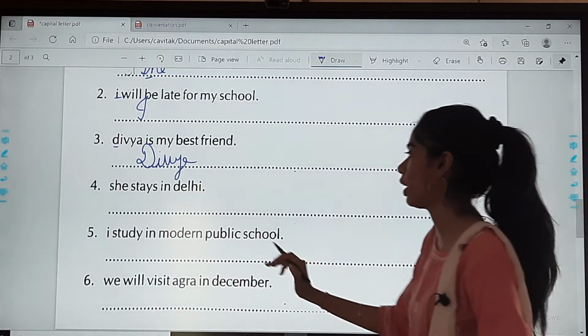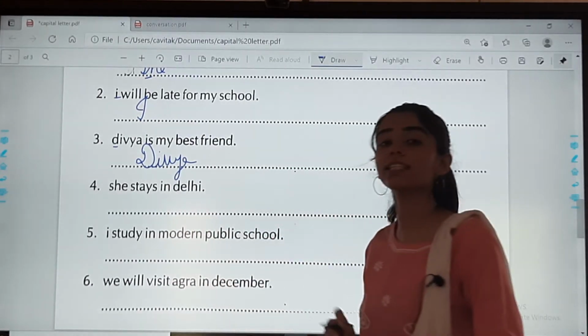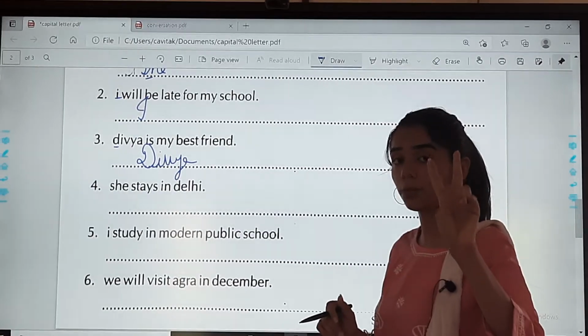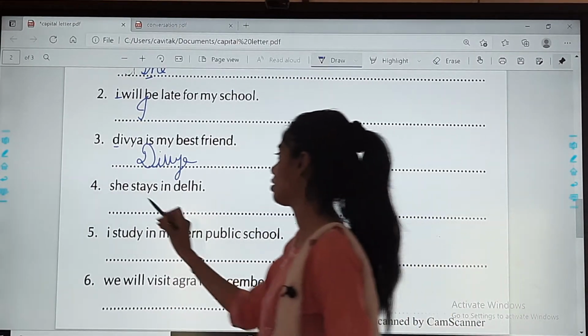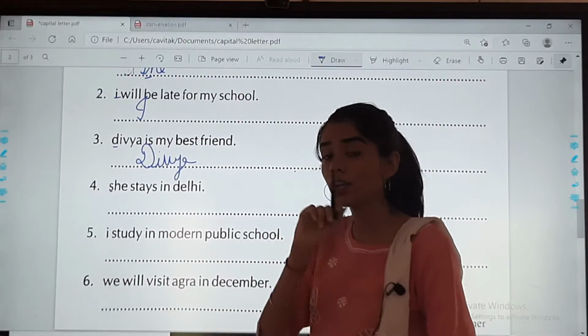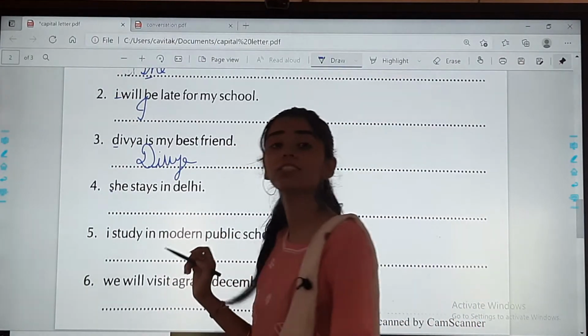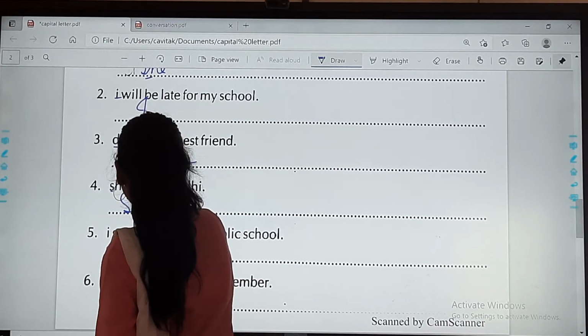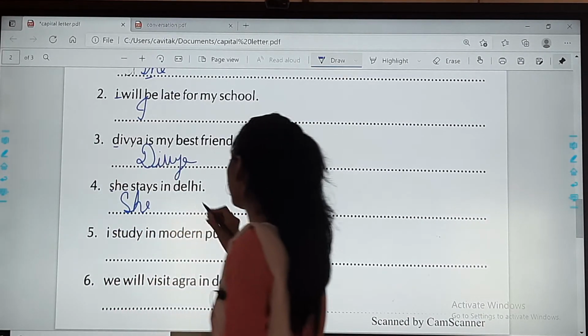Now in this one, see, she stays in Delhi. So I think there are two words in which we need capital. One is the first one, she. Okay, she will be in capital as why? Because it is the first word of the sentence. She stays in Delhi.